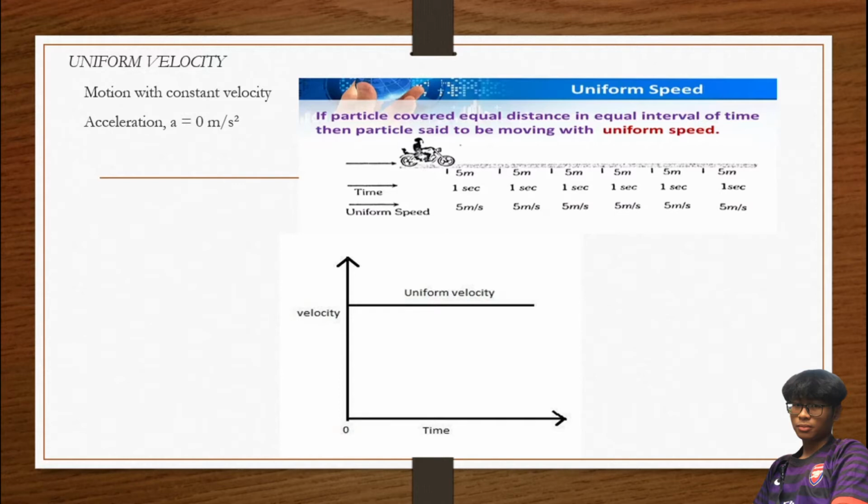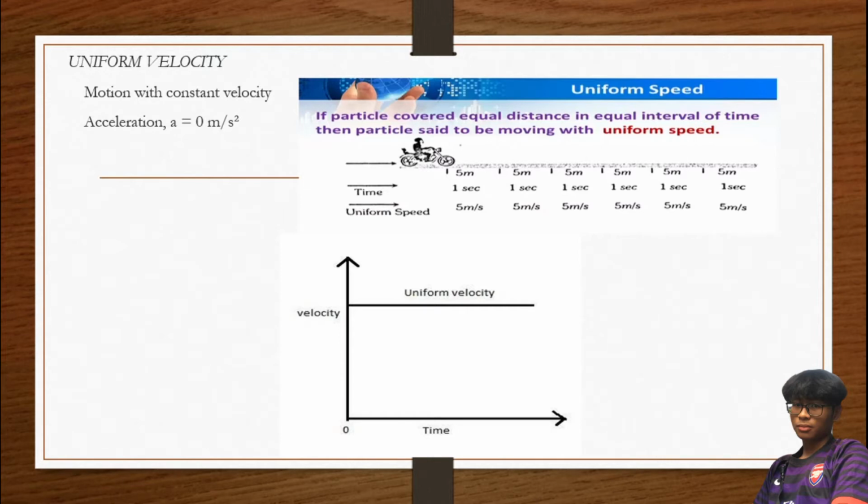So when we substitute this value into formula acceleration, which is v minus u over t, we know 5 minus 5 will be 0. So we can directly know acceleration will be 0 if the velocity is uniform.